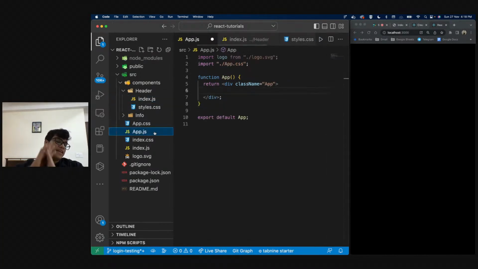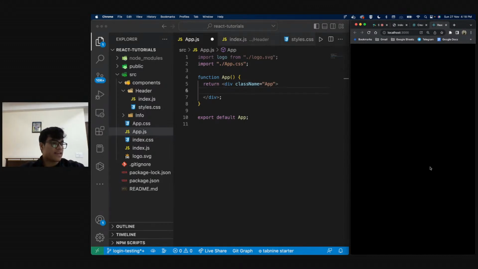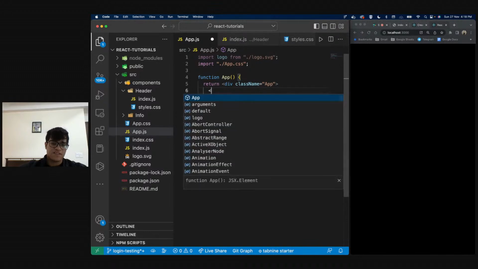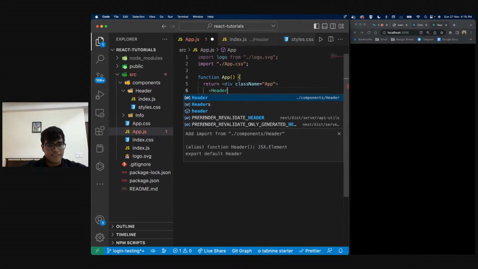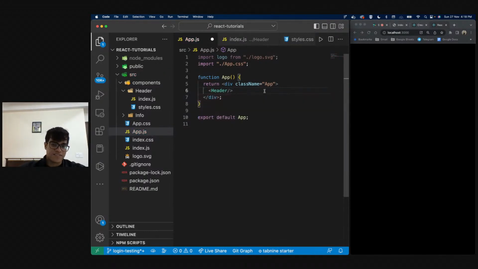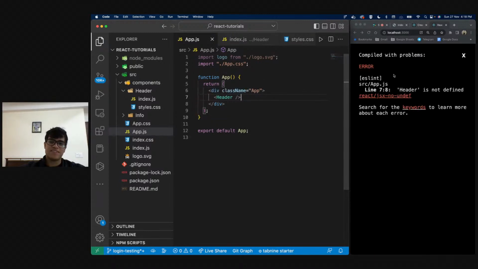Because app is the main thing that is being rendered right now. App is everything over here, right? My goal is to put my header inside my app. Now how do I do that? All I need to write is header slash and this, right? As soon as I save this, it says header is not found, which makes sense. How does my JavaScript, how does React know what my header is, right?